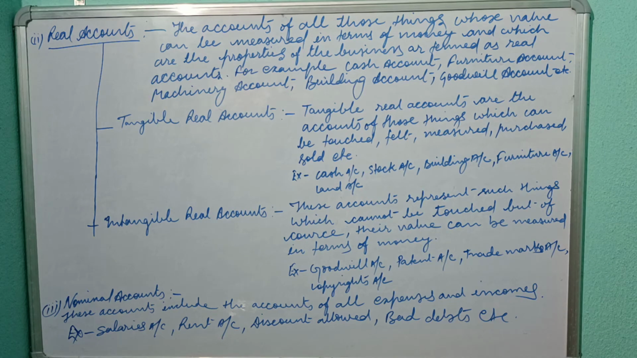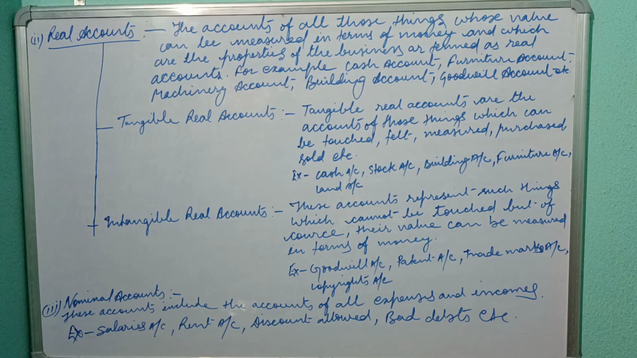Machinery is also purchased or sold, that's why machinery has monetary value. Building account as well, and goodwill is also purchased or sold, that's why goodwill has a value. So these accounts belong to real accounts. Now there are two types of real accounts. First is tangible real accounts, and second is intangible real accounts.